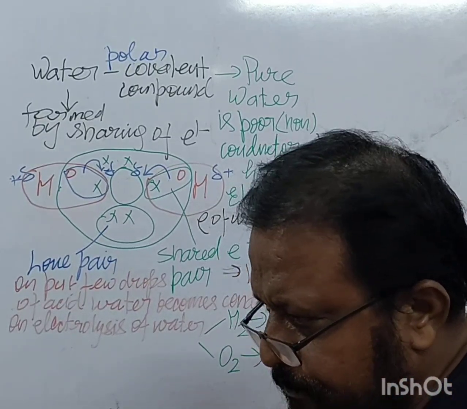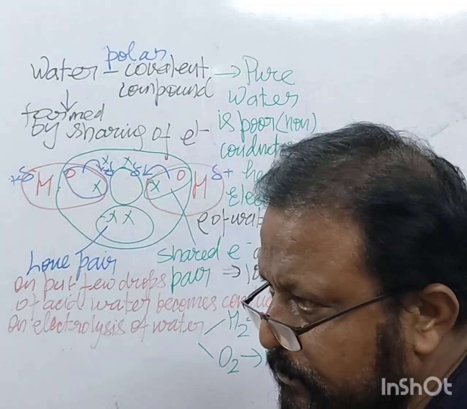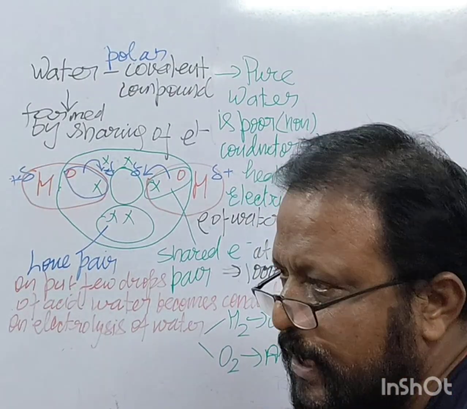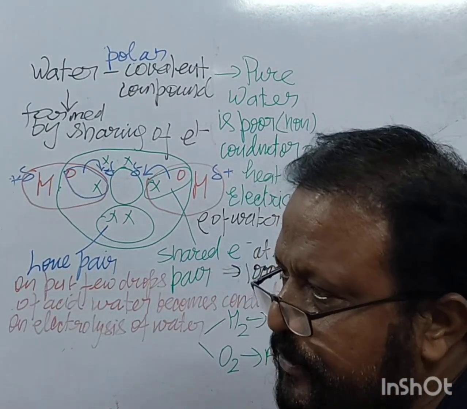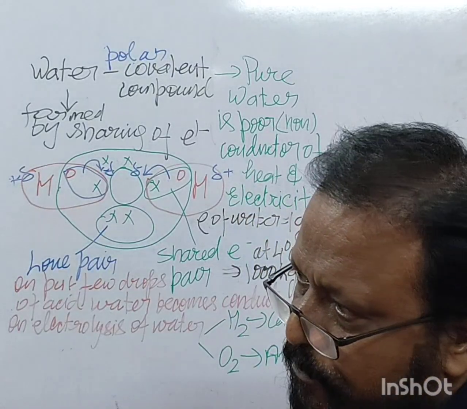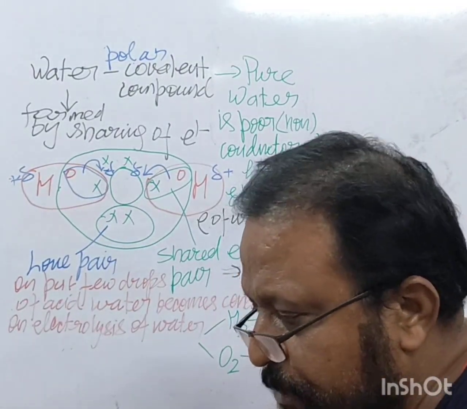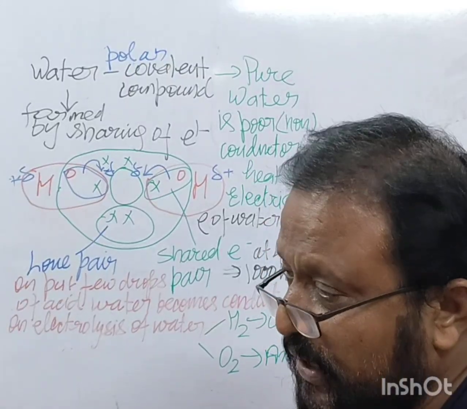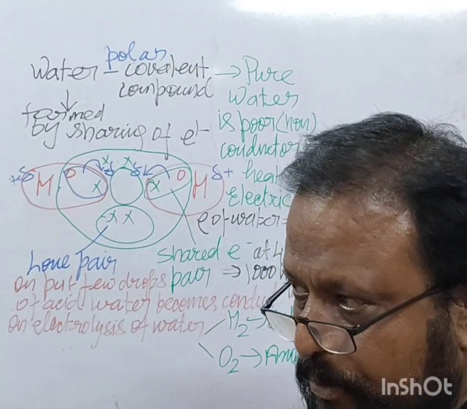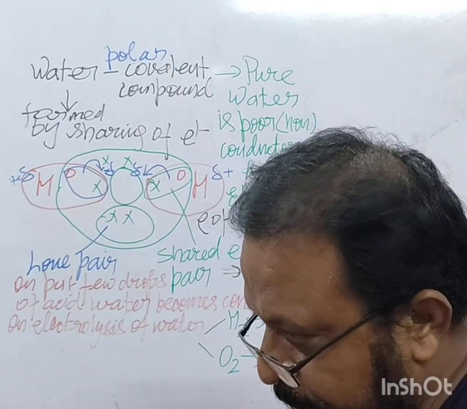What else? Anomalous expansion of water. The anomalous behavior of water is that water is a liquid whose volume decreases up to 4 degrees Celsius, and above 4 degrees Celsius its volume starts increasing. So this is an anomalous behavior of water, right?